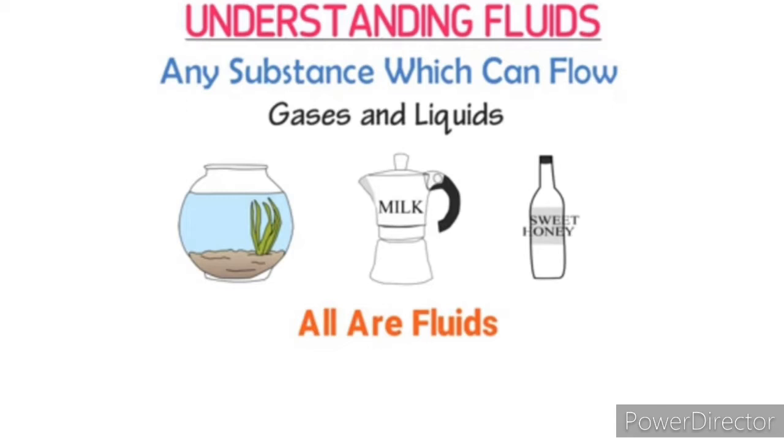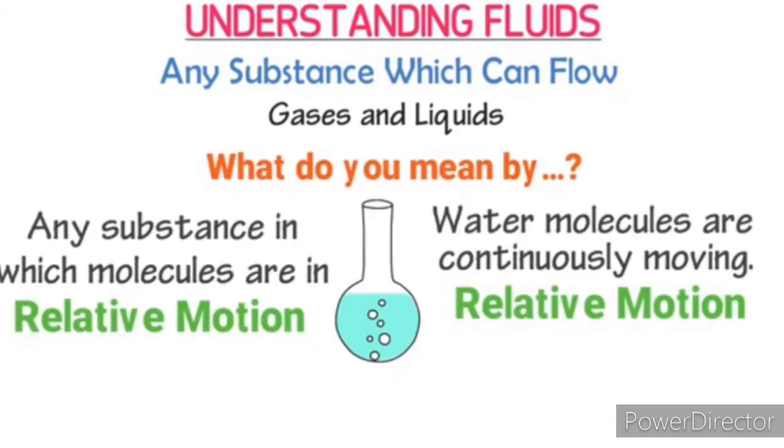For example, you can see the picture, you can see water, milk, honey. All these are fluids. These are the liquids that flow, isn't it? And even gas flows. So gases and liquids come under fluids. Now gases and liquids have a few similar characteristics, isn't it?